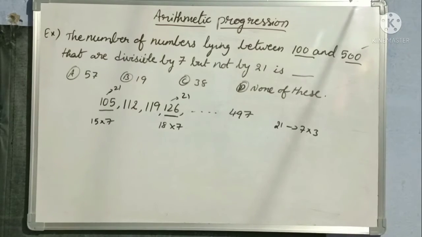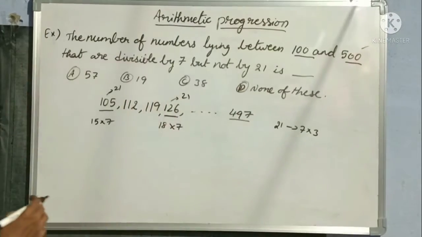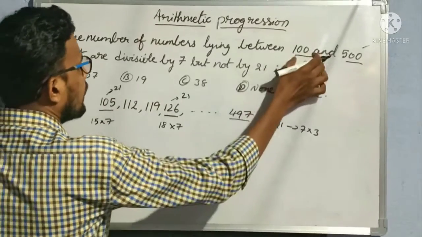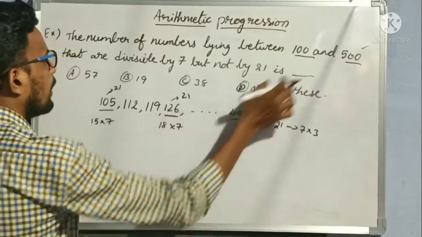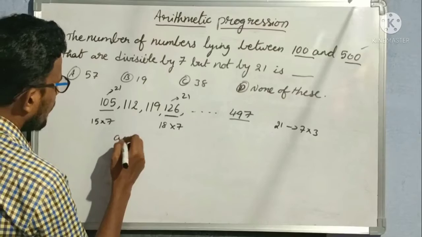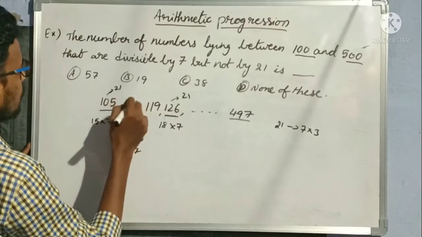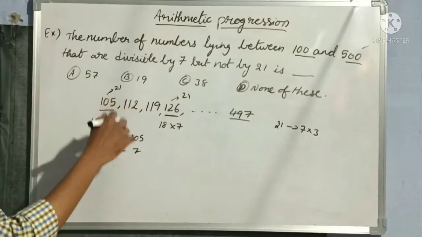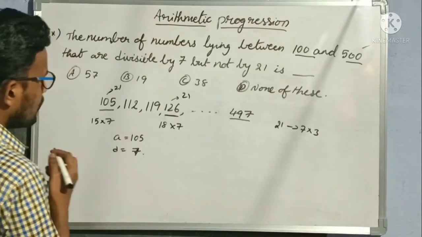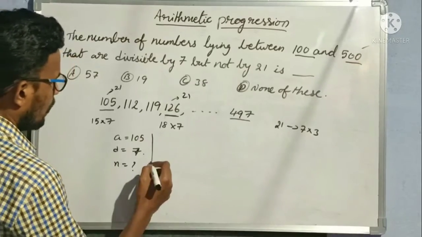So first of all, let us find out the number of numbers lying between 100 and 500 that are divisible by 7. By seeing this sequence, we can say that a is equal to 105 and d is equal to 7, because by adding 7 to the first number we get the next number, and it proceeds like that. So a is 105 and d is 7, and we want n, the number of terms. So let us find n now.